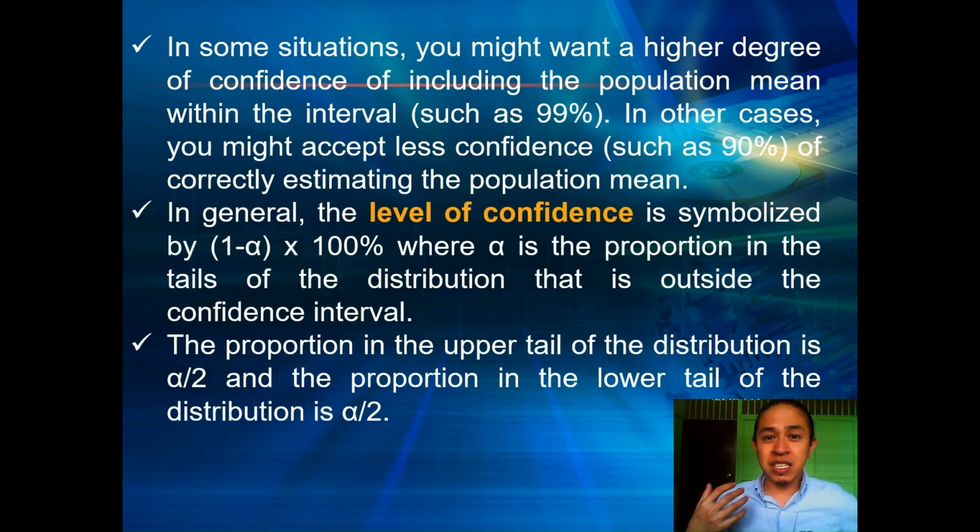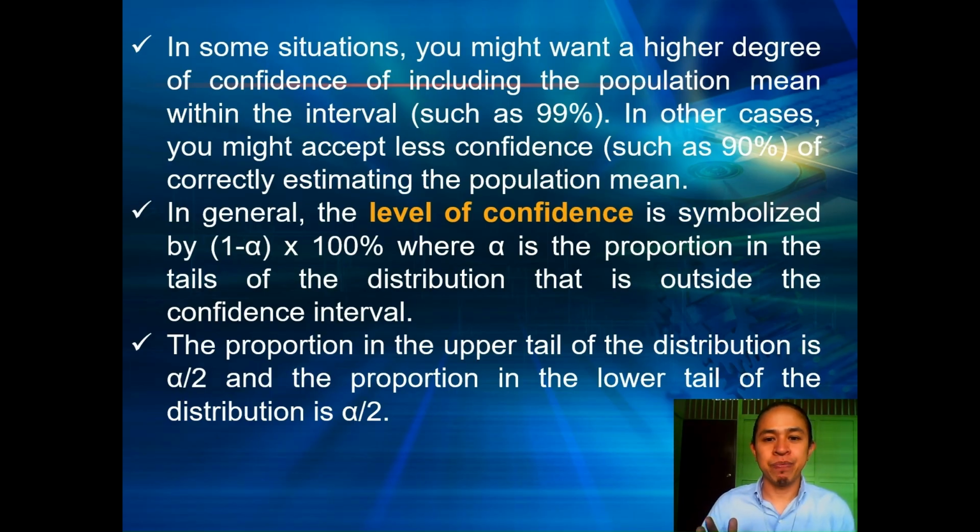So actually, it depends upon you. If you're very conservative, you go for a higher level of confidence. But if you are more lenient, maybe you're going to use 90%. But most of the time, the level of confidence being used for many studies is 95%.